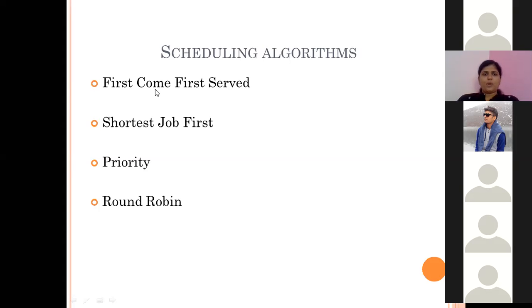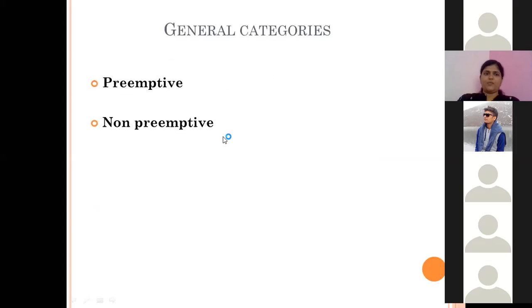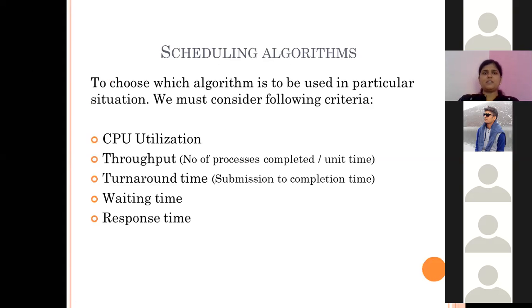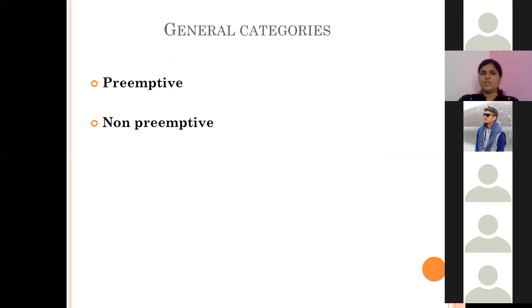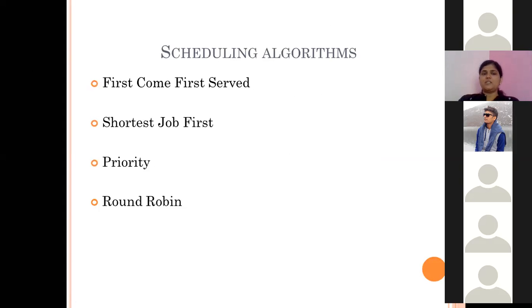Now, again, refer to the previous slide. We have categorized the different algorithms into a general category, that is preemptive and non-preemptive. We will consider that criteria here also. Now, first come first serve. This algorithm is strictly non-preemptive. That means once the execution of a process is started, the CPU will be released only after its execution.